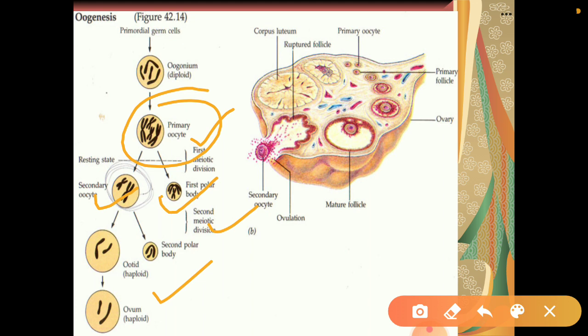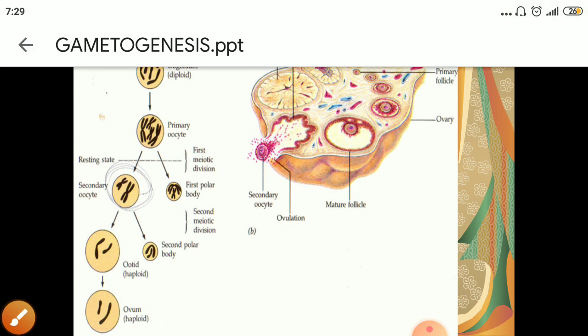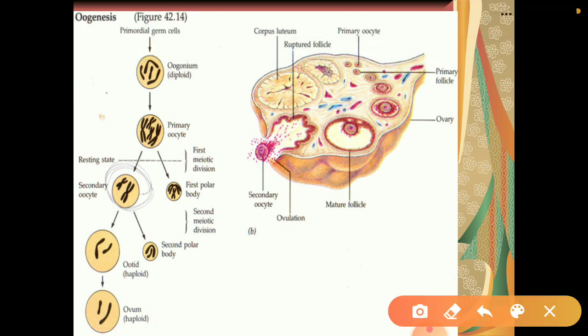Right now, just understand this: oogonia are formed through mitotic division, and they are in millions during the fetal stage. Then they divide further and form the primary oocyte.